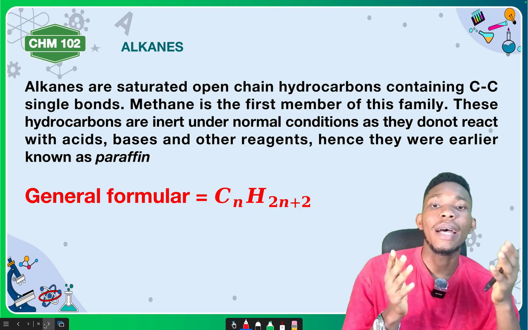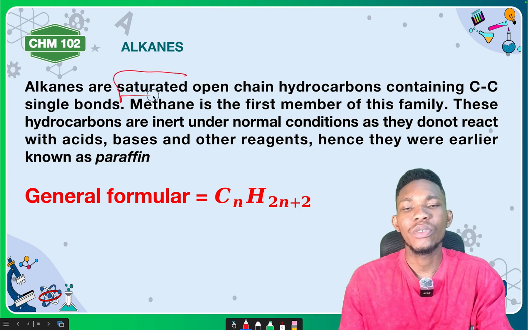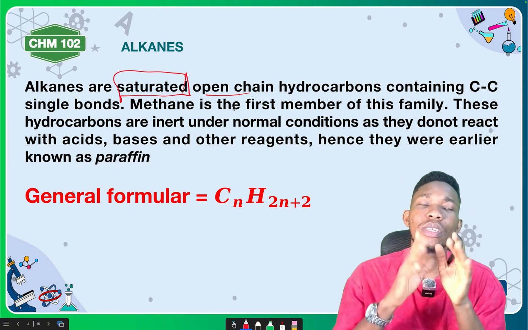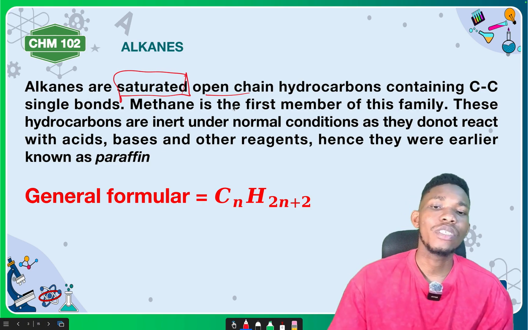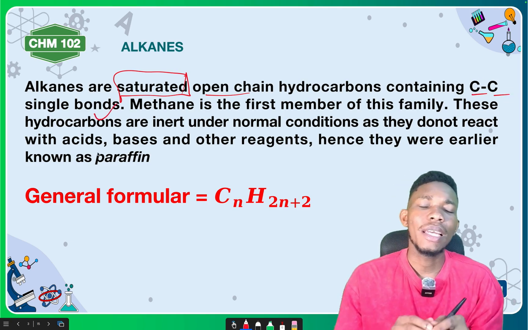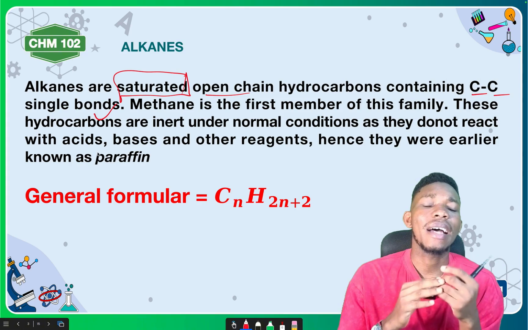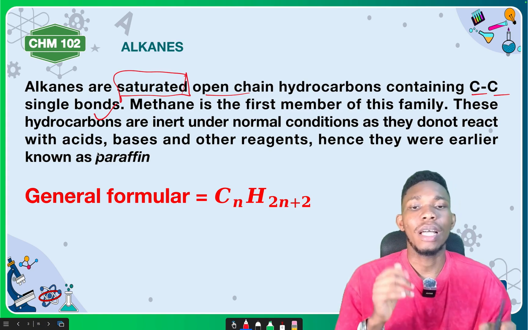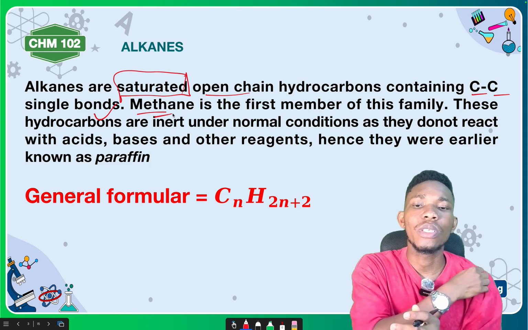Now, we said alkanes are saturated open chain hydrocarbons. We also have cycloalkanes, take note, but the ones that we are going to look at in this lecture are the open chain alkanes. So alkanes are saturated open chain hydrocarbons containing a carbon-carbon single bond. The functional group used to indicate the alkanes is the carbon-carbon single bond. And the first member of the alkane family, the homologous series, is methane.